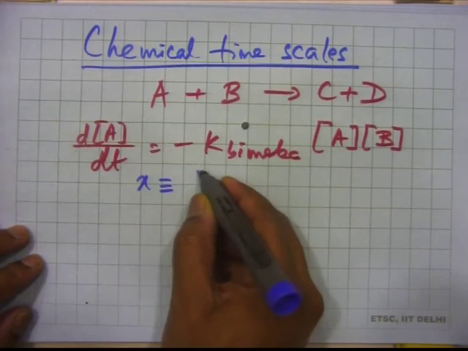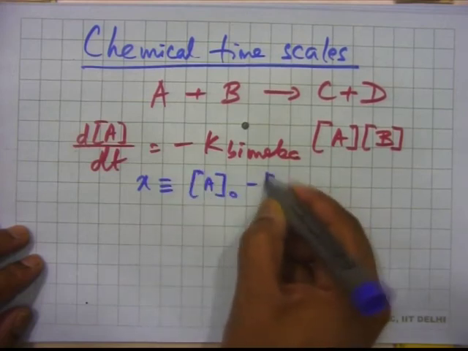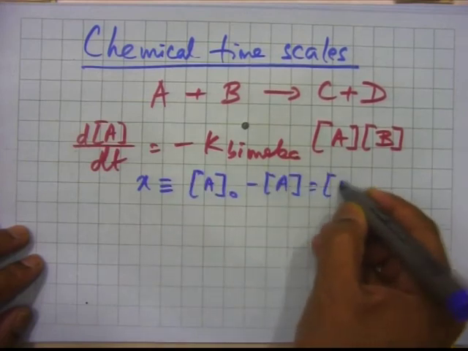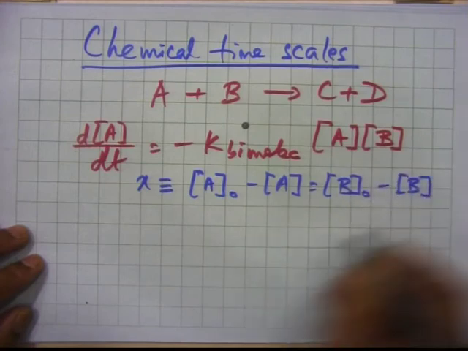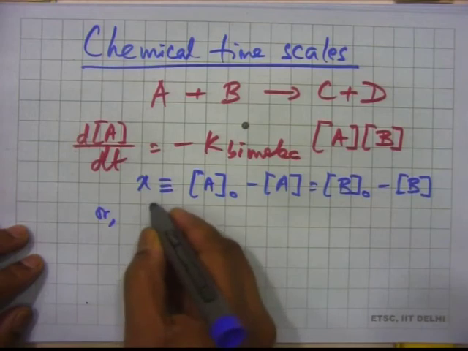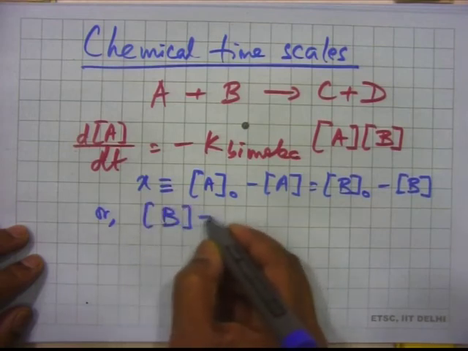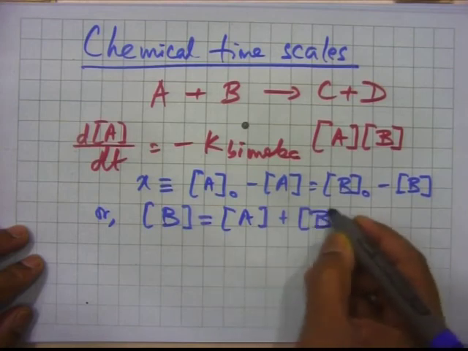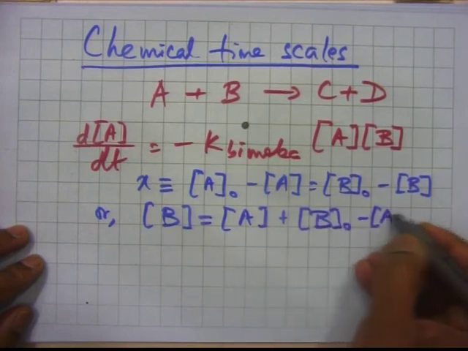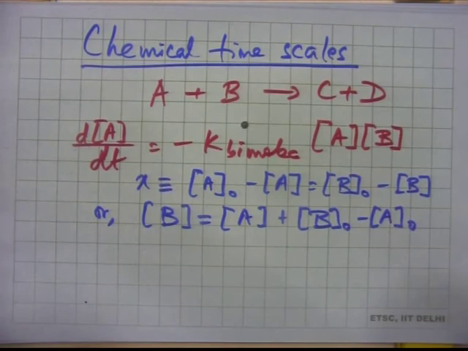We will say A naught and B naught are the initial conditions. So, we should be able to write this.